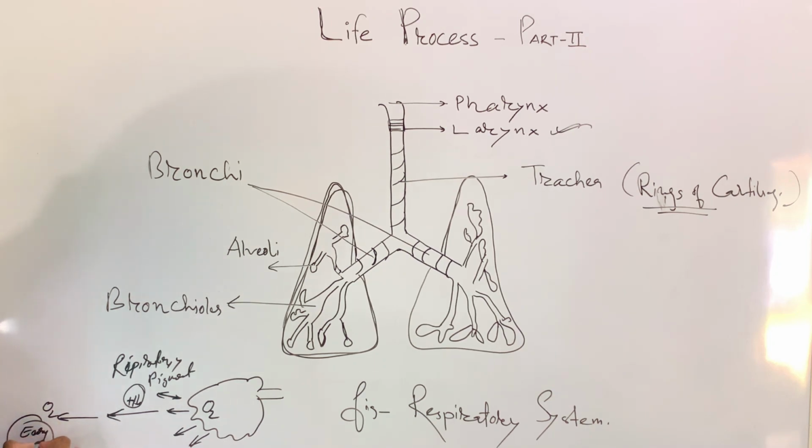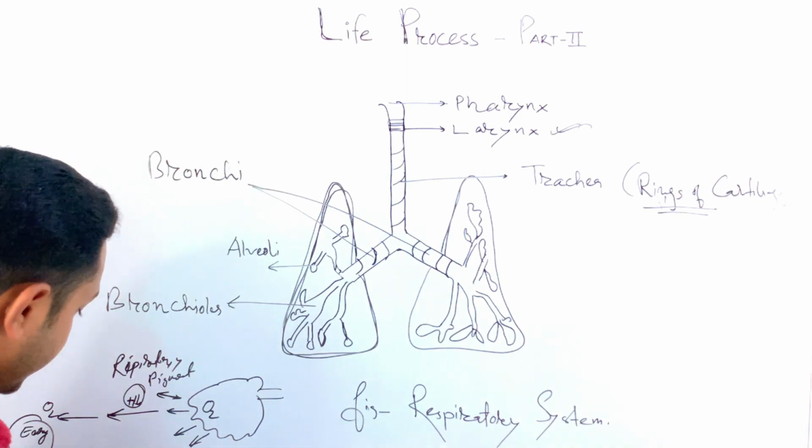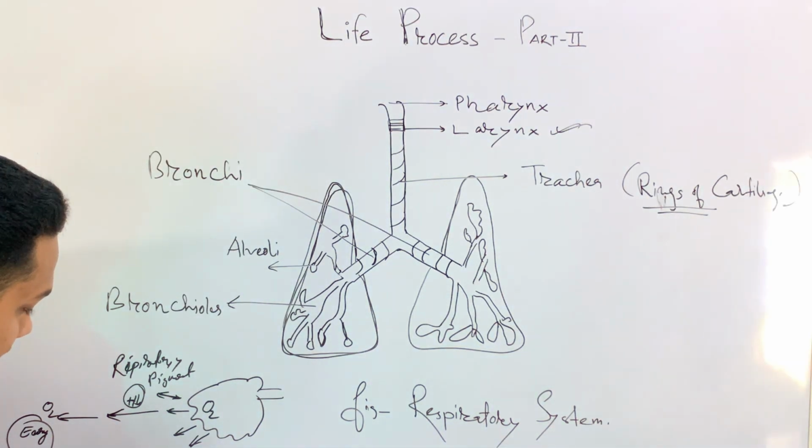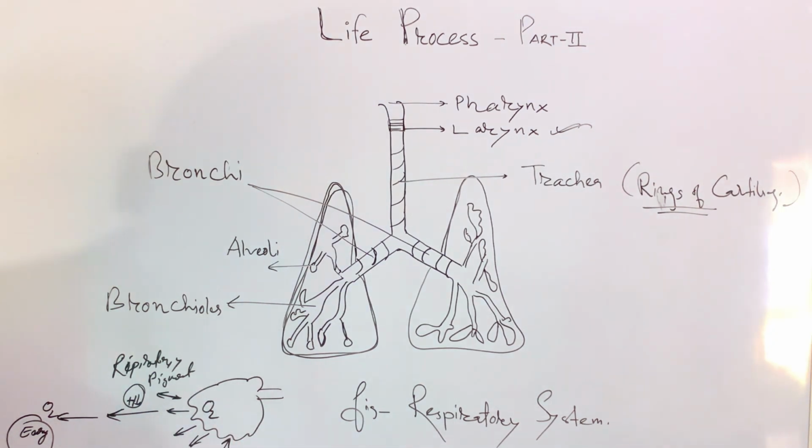The energy is taken up from those nutrients with the help of this oxygen. Next, the byproduct which comes out from that cell is known as carbon dioxide. With the help of the diffusion process,